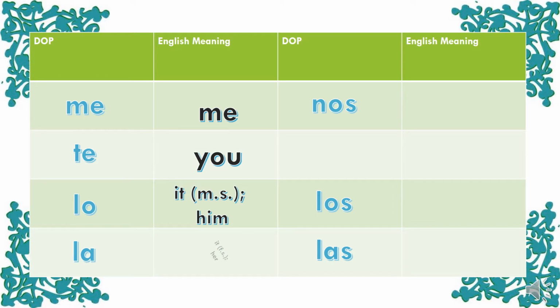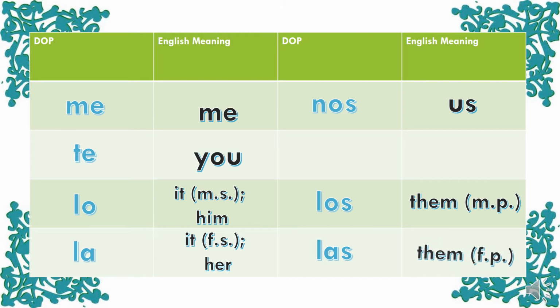It can be it, feminine singular, or her. Nos means us, and this is why we can't abbreviate nosotros, because it would be a different word. Los means them, masculine and plural, and it can be them, a group of people, or them, objects. And las is them, feminine, plural, and it can also refer to a group of objects or to a group of people.